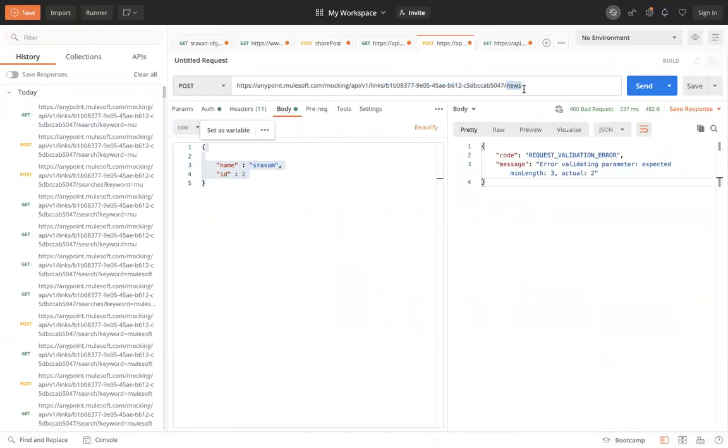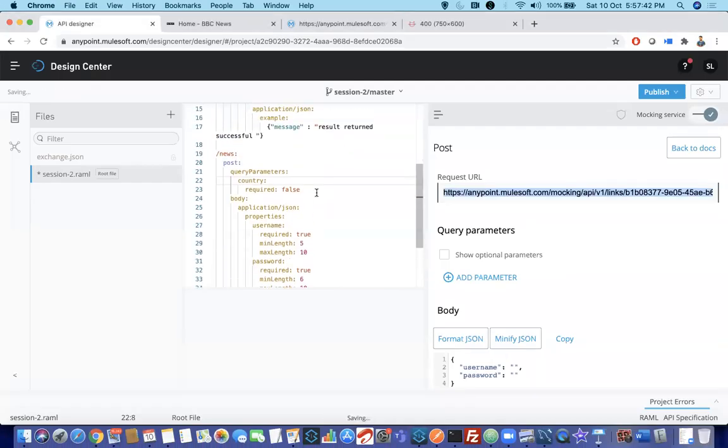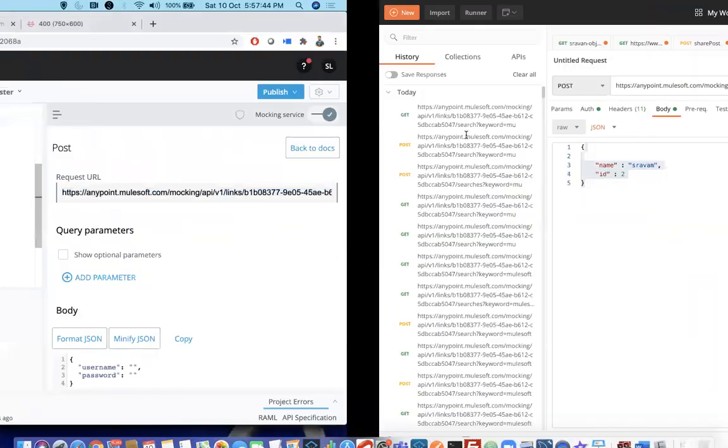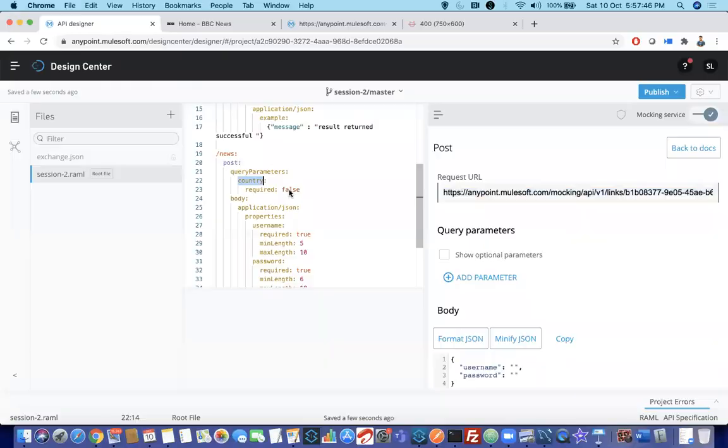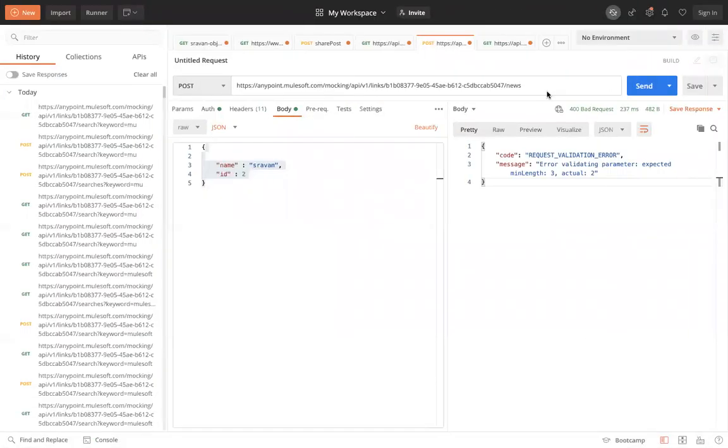Can you see here my URL? It is like news. You can see by default it is not showing the query parameter, which one? Country, because we set required equal to false. That's the reason it is not showing. But if you want to pass country query parameter, how? Query parameters are always passed after a question mark. Add a question mark, say country equal to India, something like that.